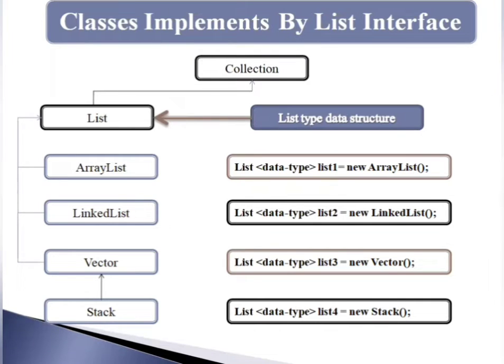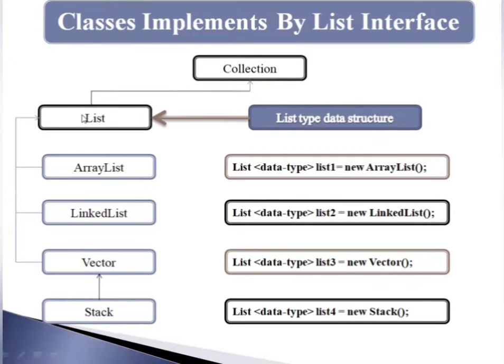So next I have written a sentence for each class. A list is basically a child interface of the collection interface, and it consists of this type of data structure. First I am going to explain about the ArrayList. The ArrayList class implements the list interface, and ArrayList basically uses a dynamic array to store duplicate elements of different data types, and the ArrayList class maintains the insertion order and it is non-synchronized.